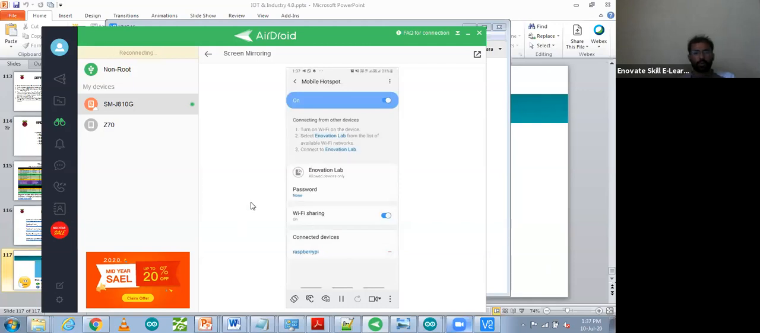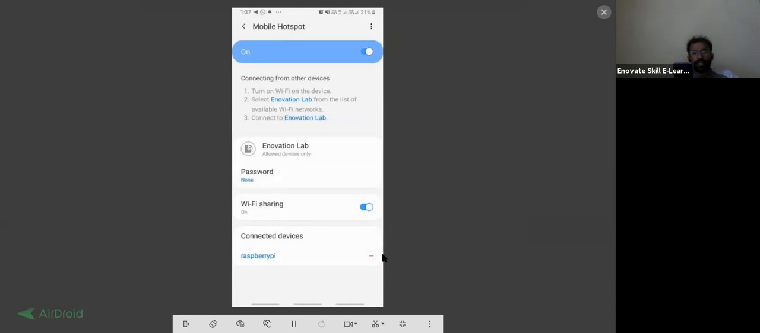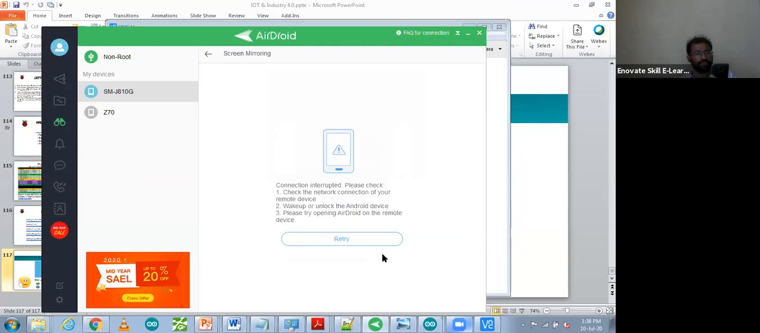Now I'm going to share my screen with you. Yes. So now I'm going to connect the Raspberry Pi with my mobile phone. Let's see how you can do it. First of all, you have to open VNC Viewer. Where is my VNC Viewer? Yes, this one is over here. This one is VNC Viewer, so you have to install that app on your mobile phone.